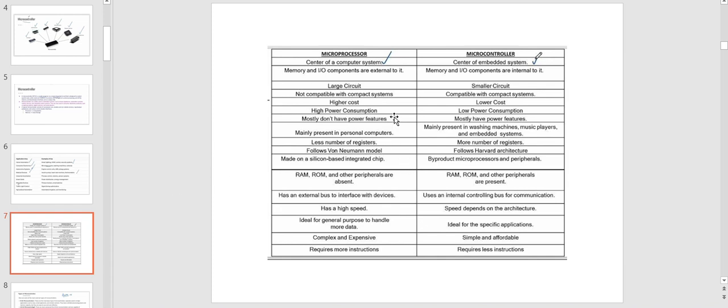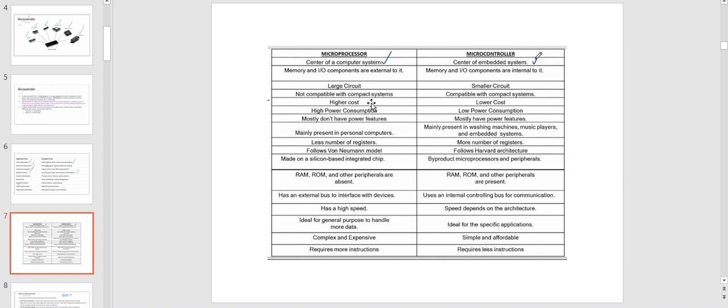Before going to the difference between microprocessor and microcontroller, let us look at the embedded system generally. An embedded system is a microprocessor-based computer hardware system with software that is designed to perform a dedicated function, either as an independent system or as a part of a larger system.